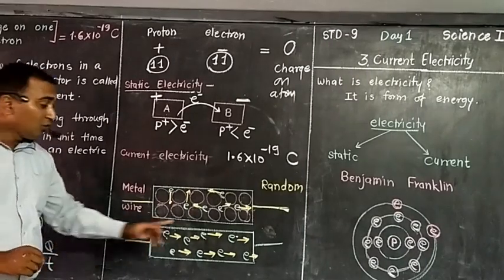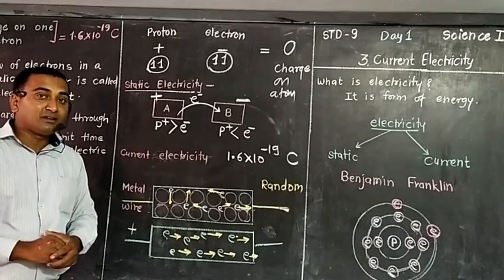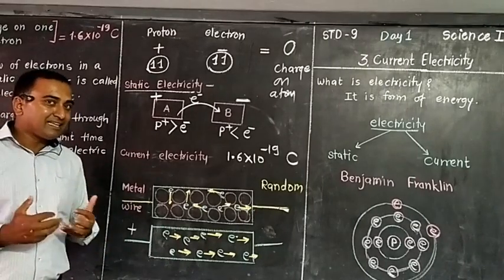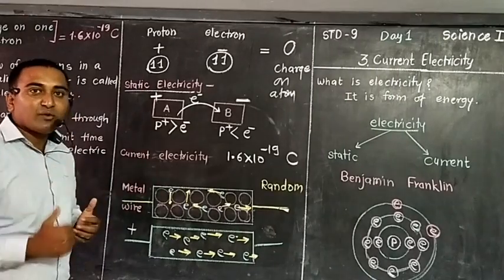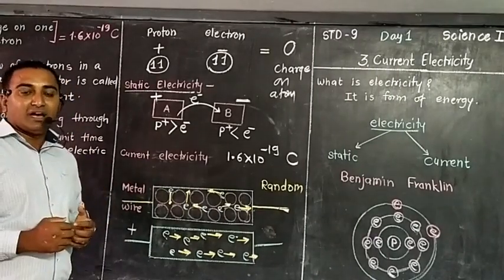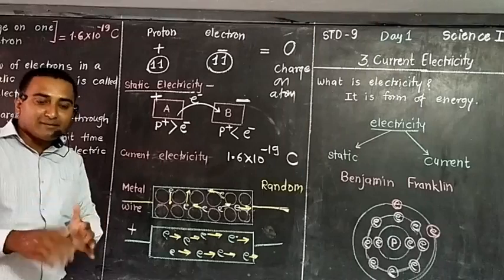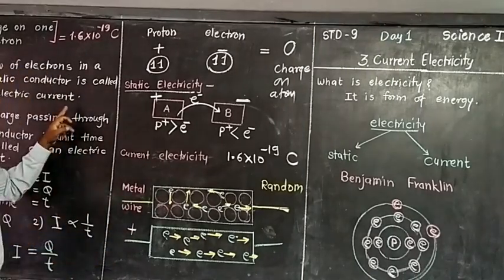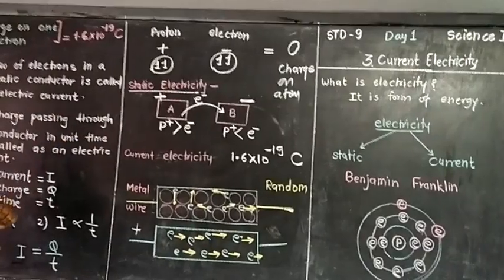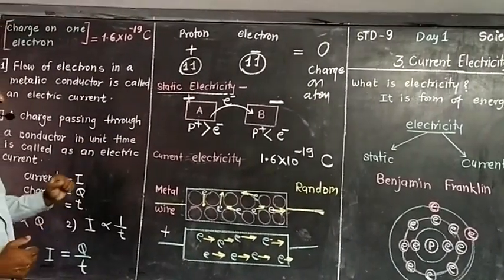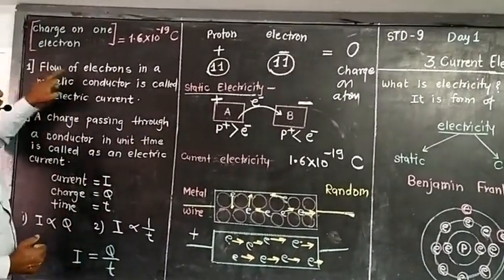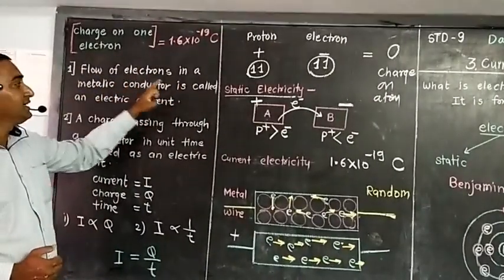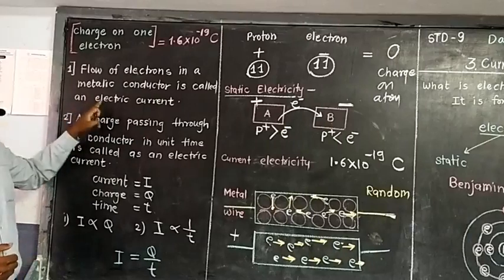But again, only electrons are not moving. Along with the electron, charge is moving. Can we say electrons are moving, not charge is moving? And how much charge is moving, within how much time, that is called current. So the second definition we can build here. The first definition we just discussed: the flow of electrons in a metallic conductor is called an electric current.